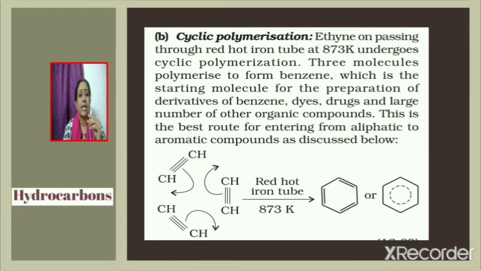Now consider cyclic polymerization. Ethyne, on passing through red hot iron tube at 873 Kelvin, undergoes cyclic polymerization. Three molecules polymerize to form benzene, which is the starting molecule for the preparation of derivatives of benzene, dyes, drugs, and large number of other organic compounds. So ethyne at a temperature of 873 Kelvin, when passed through red hot iron tube, gives benzene.